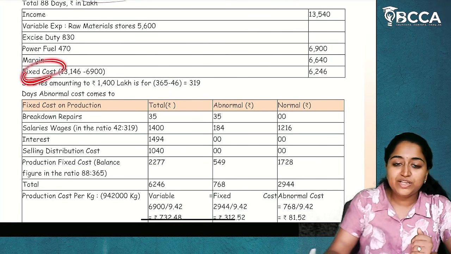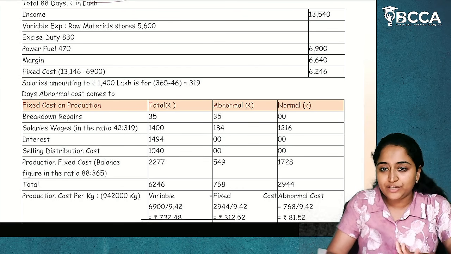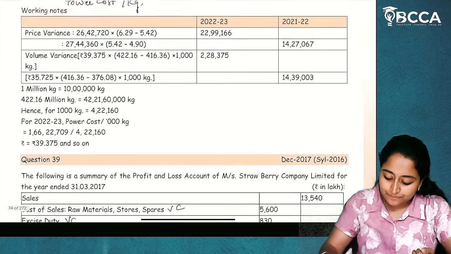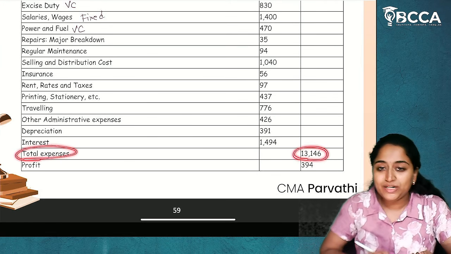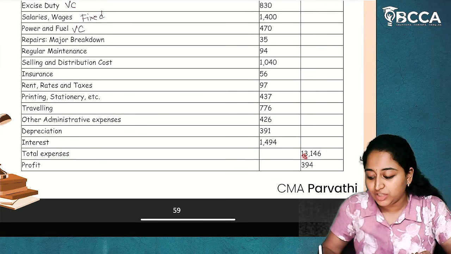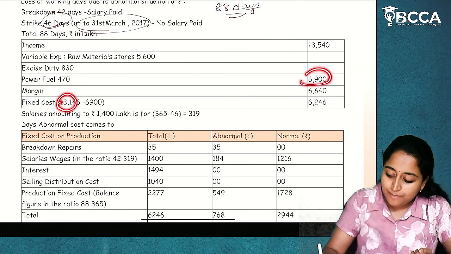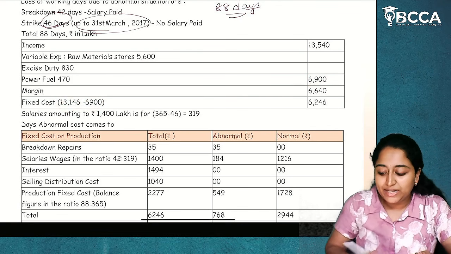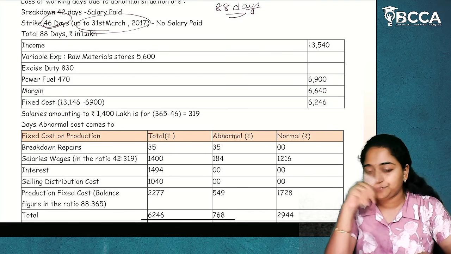Next, fixed cost. What is fixed cost? Total cost minus variable cost is fixed cost. Now how to get the total cost? It is already mentioned in the question as total cost of 13,146. 13,146 minus variable cost 6,900. You will get the fixed cost to be 6,246.